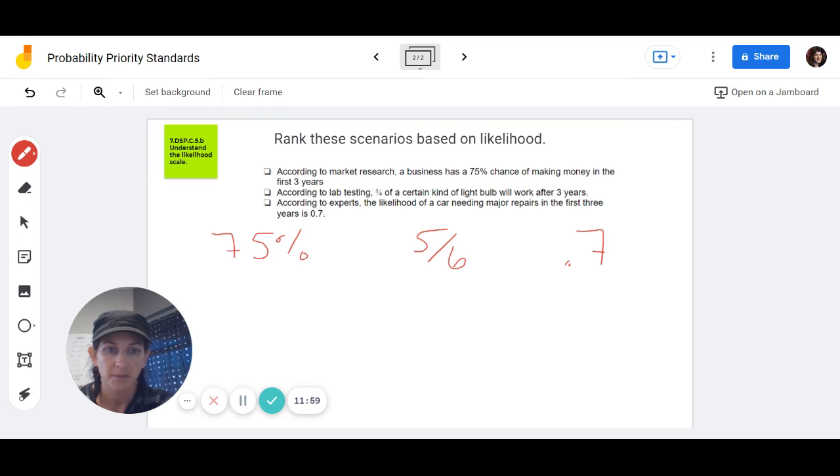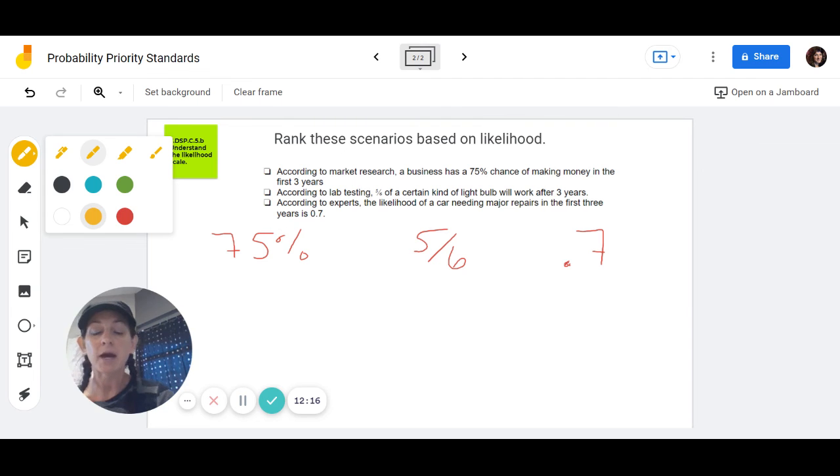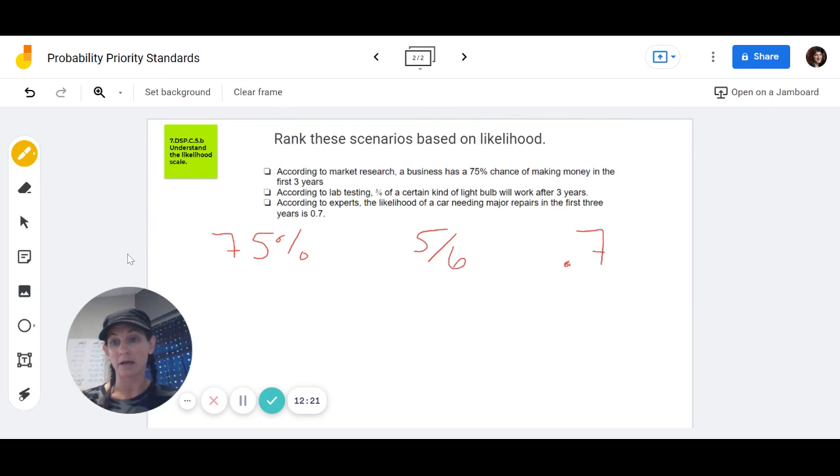Okay. That's a decimal point. So when we have 3 different forms, percent, fraction, and decimal, it's easiest to convert them all to the same form. And I will tell you the easiest way to convert them is just to decimal form. So we don't have to do anything to 7/10. So how do I convert 75% to a decimal? So we've gone over this in class, but what you can do is you can take that number and divide it by 100, which is the same thing as moving our decimal 2 places to the left. So 75% becomes 0.75.